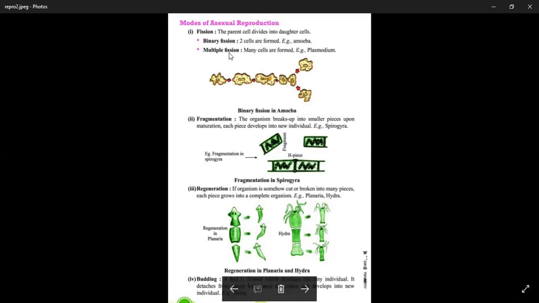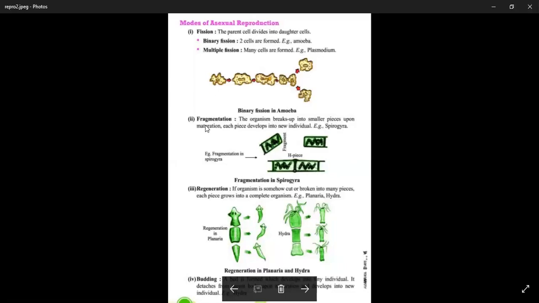Multiple fission occurs in Plasmodium. Plasmodium is a parasitic unicellular organism belonging to the phylum Protozoa. This is the structure here. Amoeba is divided into two daughter cells.